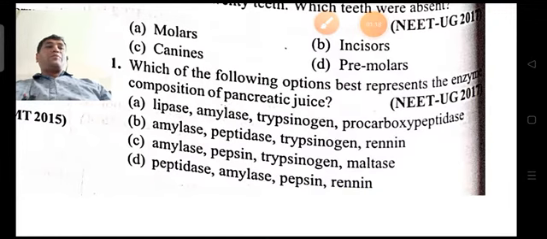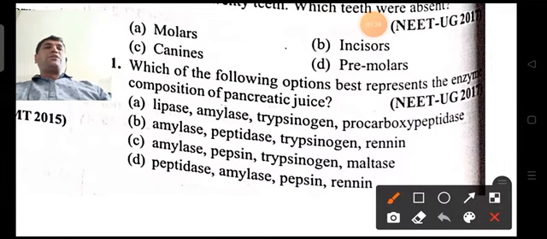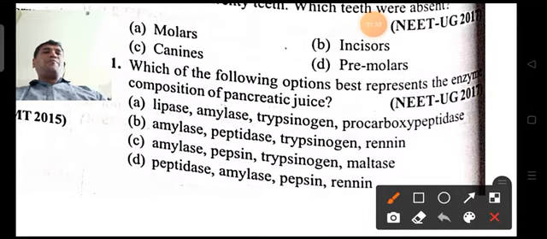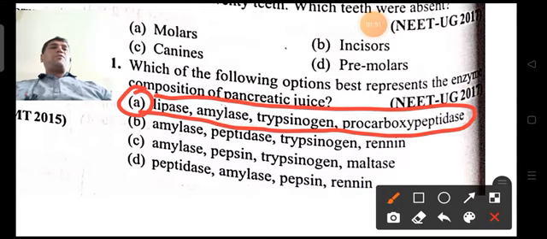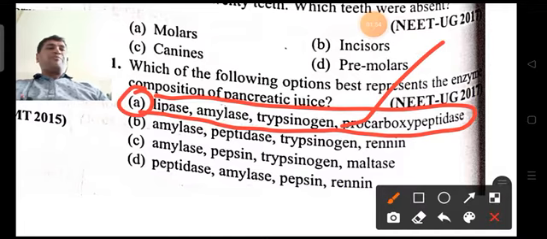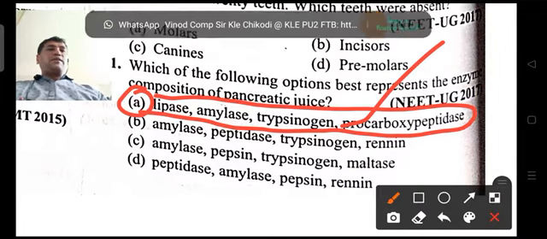So which represents the enzyme composition of pancreatic juice? Already you know that pancreatic juice consists of pancreatic lipase, pancreatic amylase, trypsinogen, chymotrypsinogen, and procarboxypeptidase. Trypsinogen is the inactive form. So we can go with option A. A is the right answer. Lipase, amylase, trypsinogen, and procarboxypeptidases are present in the pancreatic juice.